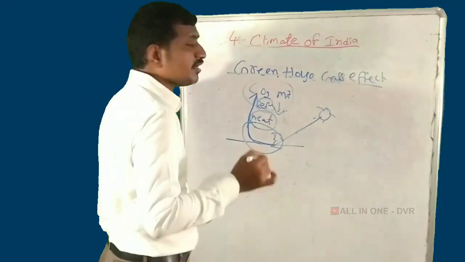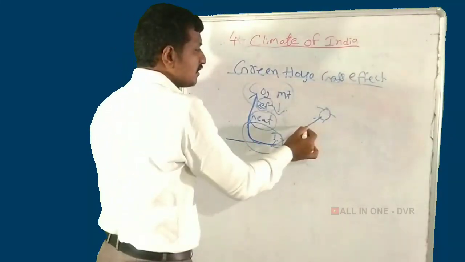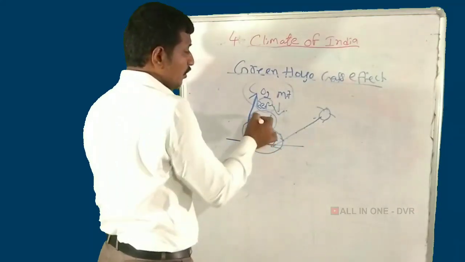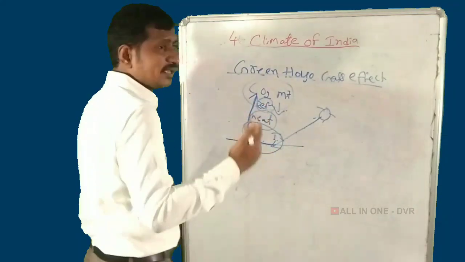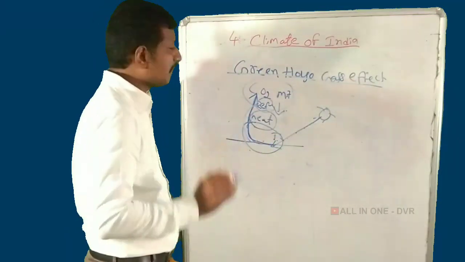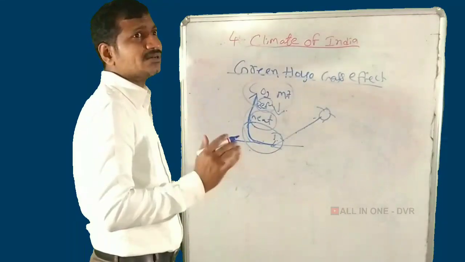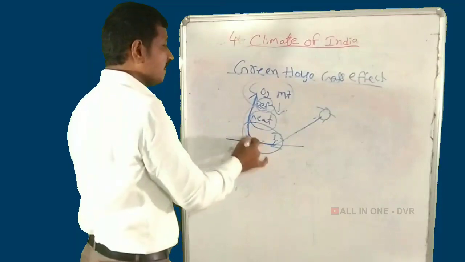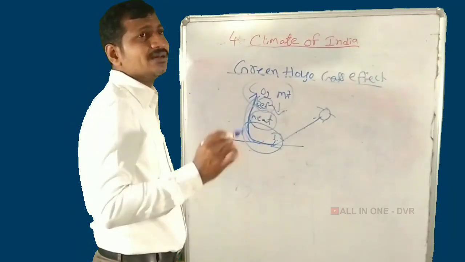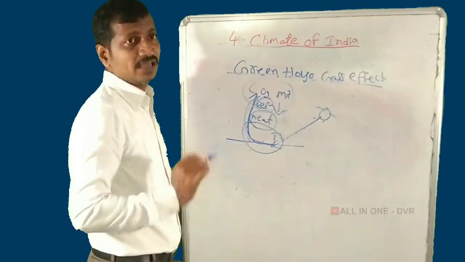What are examples of greenhouse gases? Carbon dioxide and methane. The sunshine is received on the earth's surface, and the earth reflects the heat through the atmosphere, but when the CO2 and methane percentage increases, the heat is not reflected. So the temperature on the earth increases. This is the greenhouse gas effect.